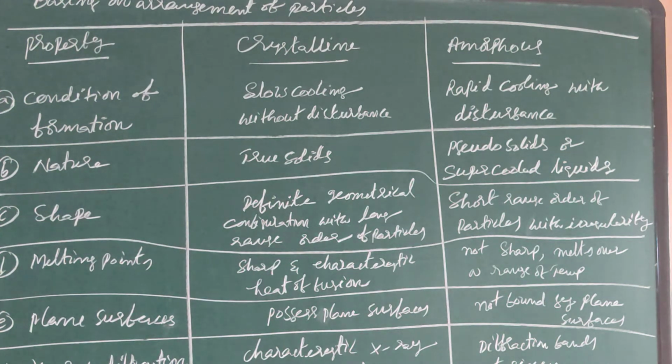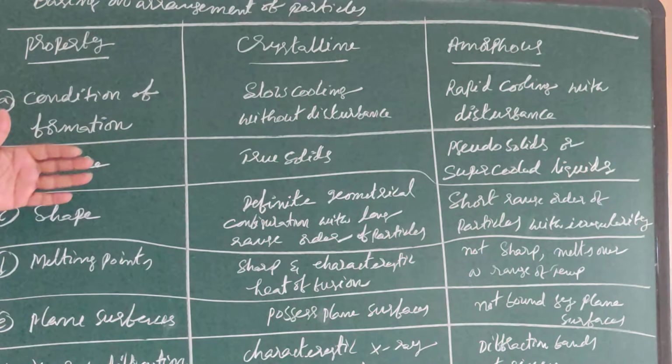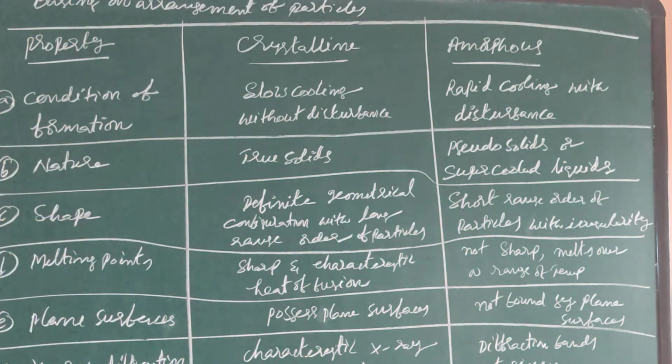Next one, melting points. Crystalline solids have sharp melting points. These crystalline solids have characteristic heat of fusions. In the case of amorphous solids, the melting points are not sharp and it melts over a wide range of temperatures. Next one, plane surfaces. Crystalline solids possess plane surfaces, whereas amorphous solids cannot be bound by plane surfaces.